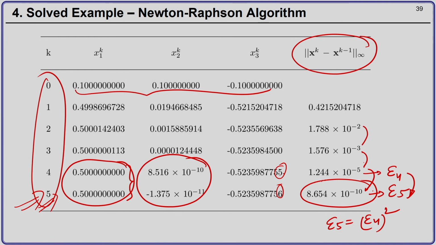So, near the solution you will have this kind of quadratic convergence, but away from the solution you will see it is more or less a linear convergence. Okay. So, with this example we end this particular module. Okay. Thank you.